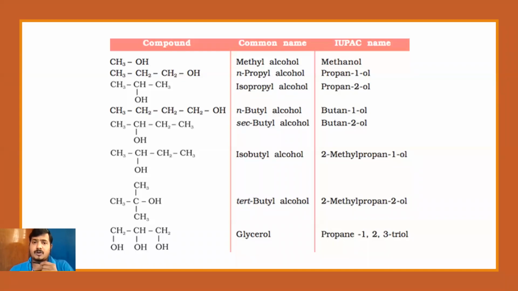If I have to name it according to the IUPAC system, I'll be naming it as alkanol. If I have to name it according to the common system, I'll be calling it as alkyl alcohol. So you just look at the structure there. Based on the structure, you identify who's the R group, you identify who's the parent chain. Accordingly, it's quite easy for you to write down the common name as well as the IUPAC name.